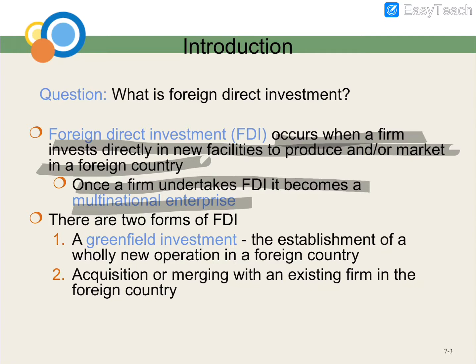Normally FDI comes in two forms. We have a greenfield investment and also acquisition or merging. So there are two types of foreign direct investment: greenfield, and acquisition or merging.